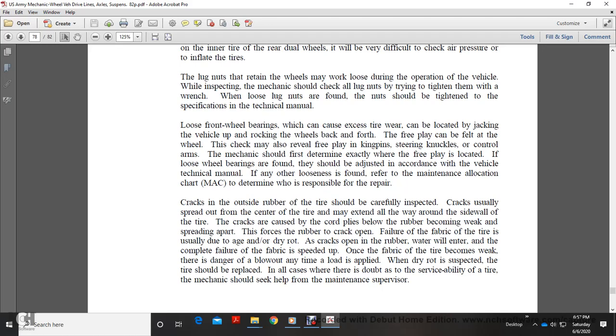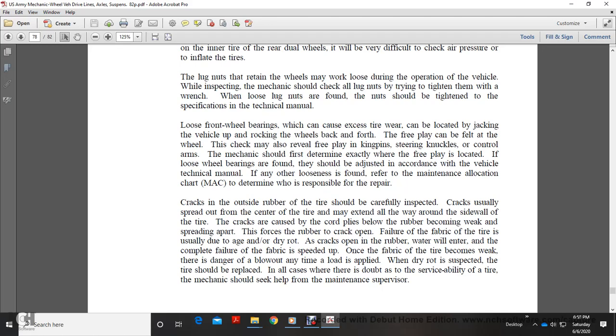Loose front wheel bearings, which can cause tire wear, can be detected by jacking up the wheel and rocking the wheel back and forth. The free play can be felt in the wheel. The check may also reveal free play in the kingpin, steering knuckles and control arms. Mechanics should first determine exactly where the free play is located. If loose bearings are found, they should be adjusted in accordance with the vehicle technical manual. For other looseness found, refer to the maintenance allocation chart to determine who is responsible for the repair.